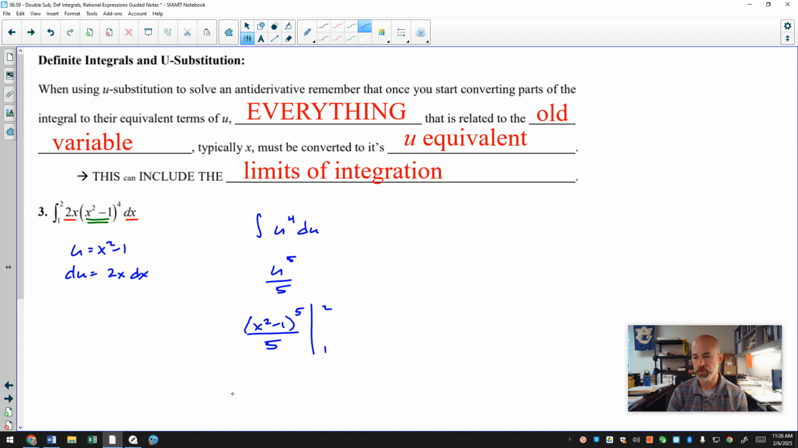Now if I plug in 2, 2 squared is 4, 4 minus 1 is 3. That will be 3 to the 5th over 5. Plug in 1. 1 squared minus 1 is 0. And so your answer is 3 to the 5th over 5.